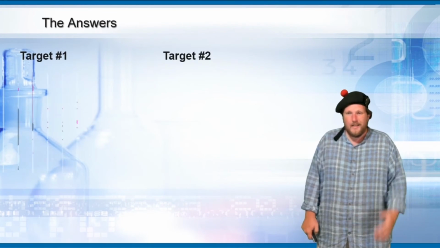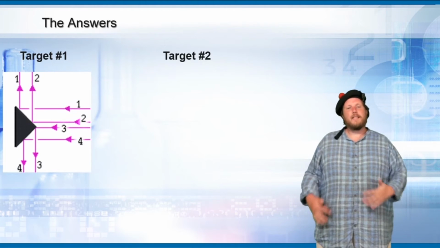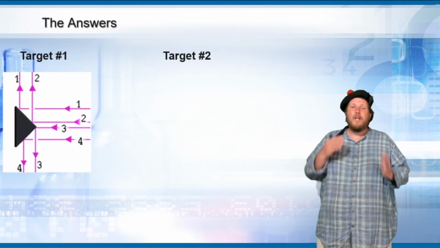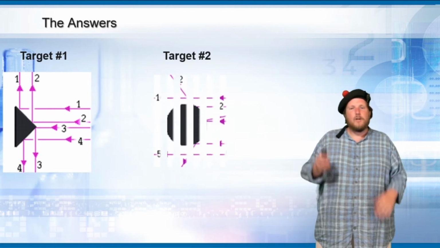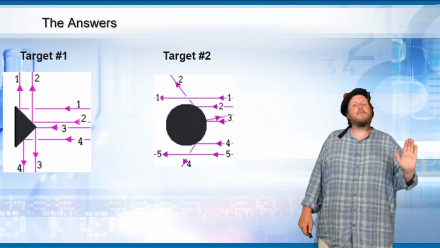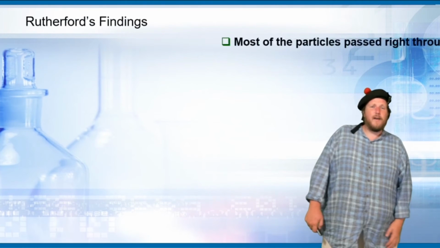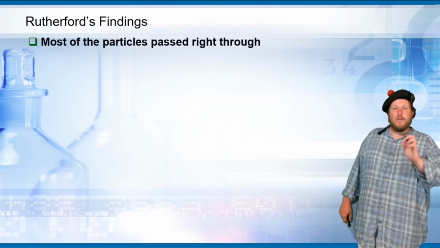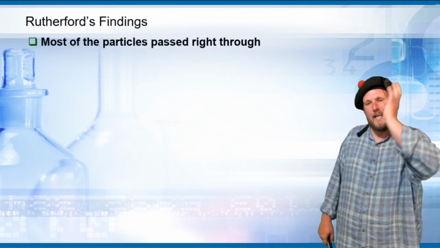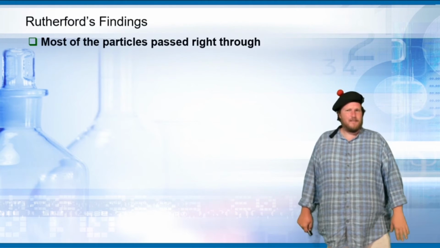So target 1 is a triangle. You can see by the way things are deflected that it's actually a right triangle, that those particles are bouncing off. Target 2 is what you'd see if there's a sphere. Slight deflection, major deflection, but a lot going right past it on either side. So what Rutherford found was that most of the particles passed right through, which told him that most of the gold foil was in fact empty space.